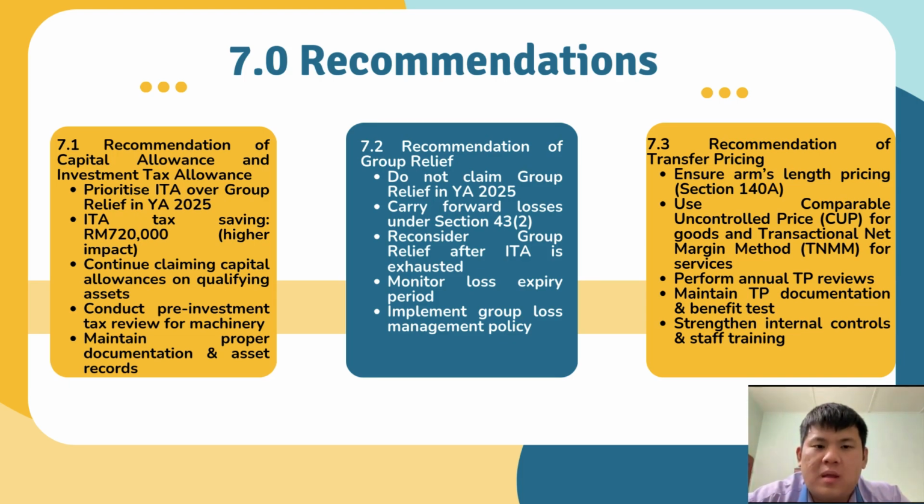Next, we continue to the recommendations. Firstly, the recommendation on capital allowance. It is recommended that Bamboo prioritize investment tax allowance over group relief in YA 2025, as ITA provides higher tax savings of 720,000 and improves short-term cash flow. Besides, Bamboo should continue to claim capital allowance on all qualifying assets to maximize tax benefit. Furthermore, Bamboo should consider tax planning before buying new assets or automation equipment. For example, companies should verify whether the investment can receive any tax benefit, such as investment tax allowance. Furthermore, all capital allowance claims must be supported with invoices, asset register and usage records, with periodic review of the unused investment tax allowance balance to avoid non-compliance or forfeiture.